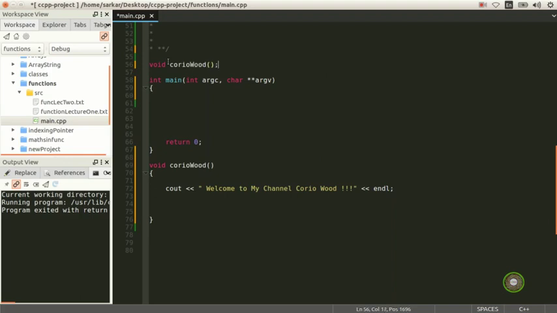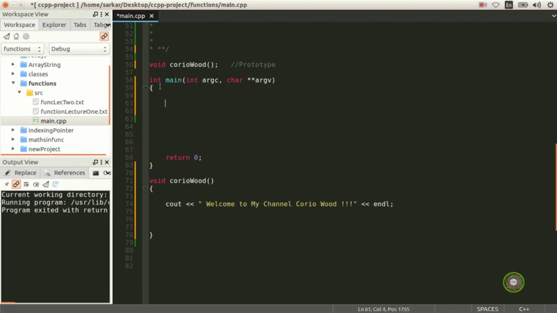Okay, so now I put my prototype, and I've declared my function, and I'm letting C++ know that I'm intending to use this function, and I'm calling it here.